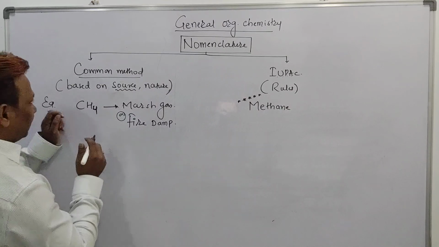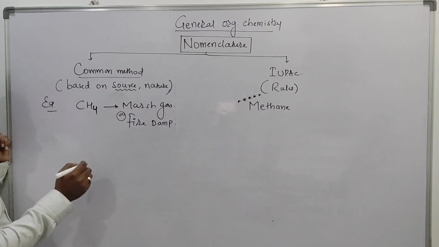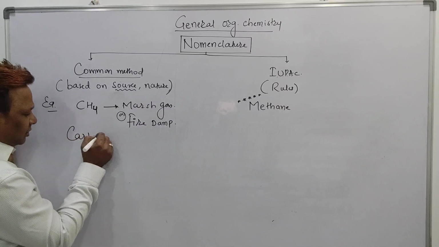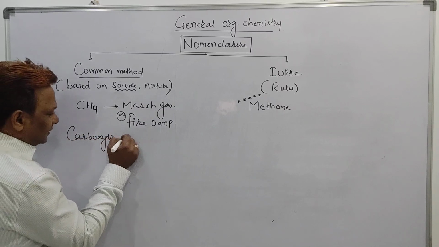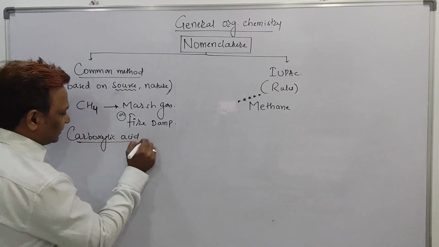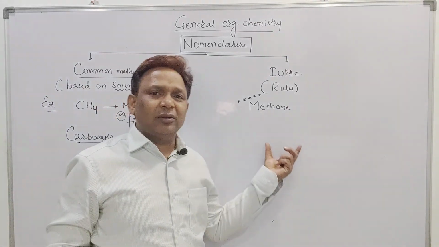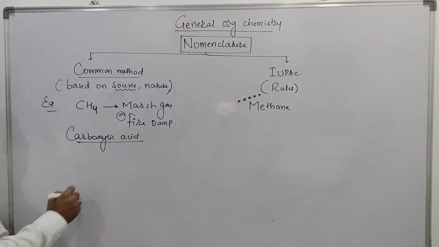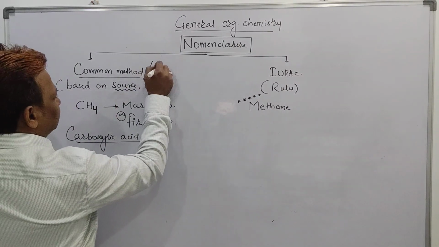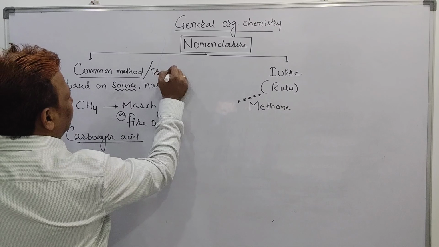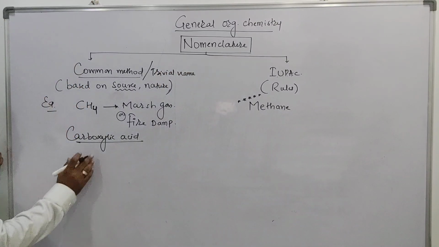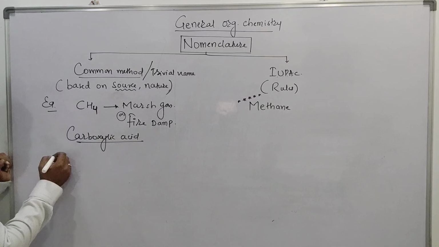I will tell you some common names for the acids called carboxylic acids. The IUPAC naming and all we'll see later on, because we have to go with the rule. Now the common name I will tell you. It is also called a trivial name, right? Common name, trivial name and all. Carboxylic acid. Let me go with one example.